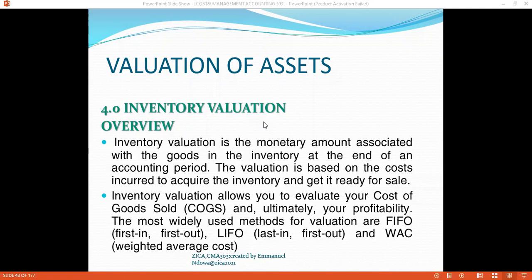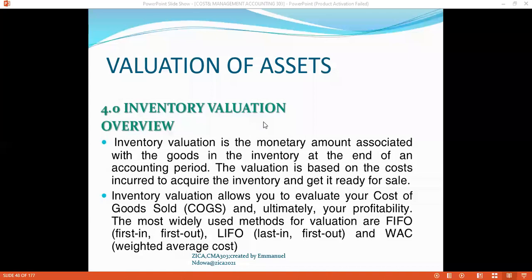We can start with the valuation of inventory. Why do we need to value our inventory? The valuation of inventory has a bearing on our statement of financial position, because inventory will stand as a current asset in the statement of financial position. And the value of assets is presented in the income statement as well, where it has an impact in enhancing our profits, or it can leave our profits at a lower level.